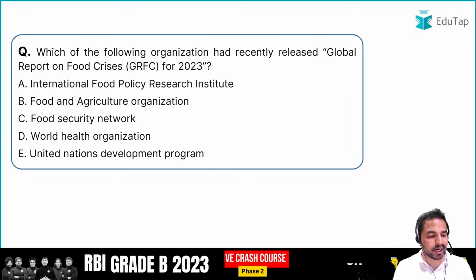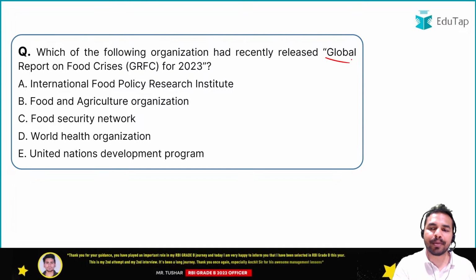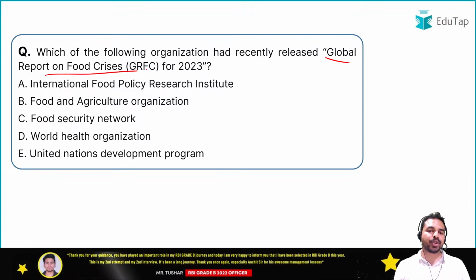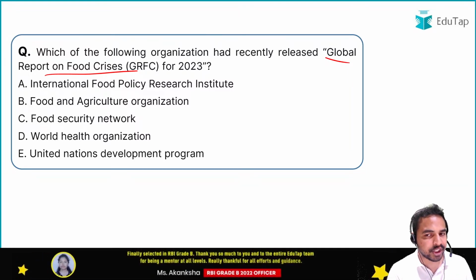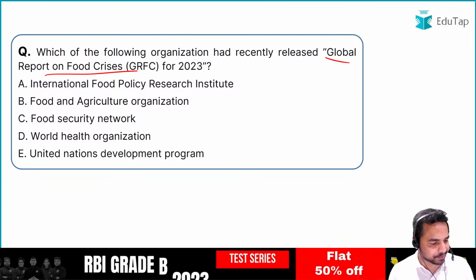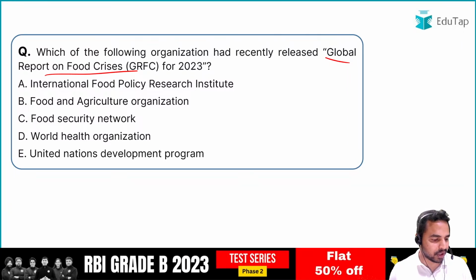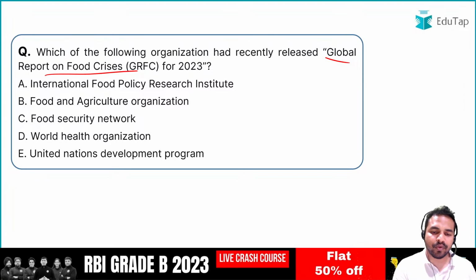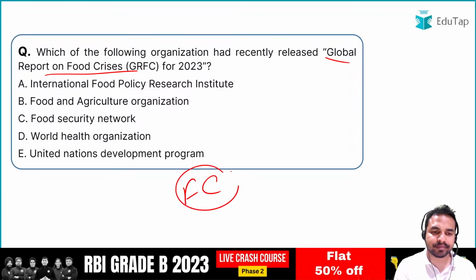Okay, so guys, अगला question आप सभी के सामने from the Global Report on Food Crisis. So guys, you have to tell me the name of the organization which releases this report. The very first question is on the name of the organization which releases this report. The question is on the Global Report on Food Crisis. So here the options are International Food Policy Research Institute, Food and Agriculture Organization. So guys, see, we are talking about the food crisis.